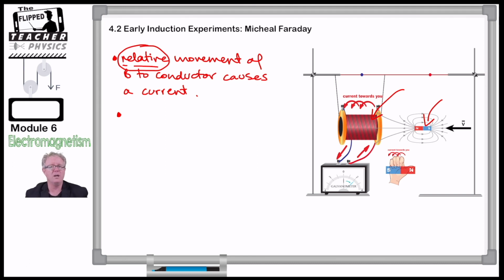So there are some fundamental key ideas there that we're going to come back and explore and relate to Faraday's equation, because that's exactly what you should be able to do. Not only should you be able to recall the different things that Michael Faraday did, but you should be able to say what variables he changed, what the outcomes were, and explain all of that with his equation, which we will get to in later videos. I'm just providing a little taste tester here to show you that there is a connection between the magnetic field and the electric field.